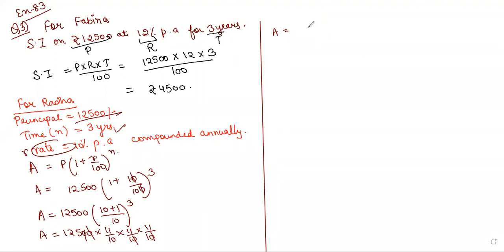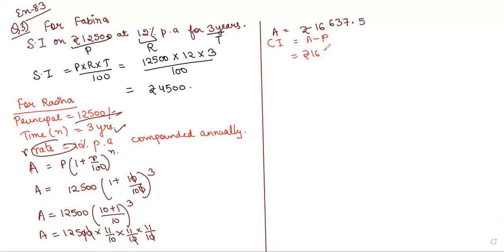Yes, amount will be equal to rupees 16,637.5. So compound interest will be equal to amount minus principal.